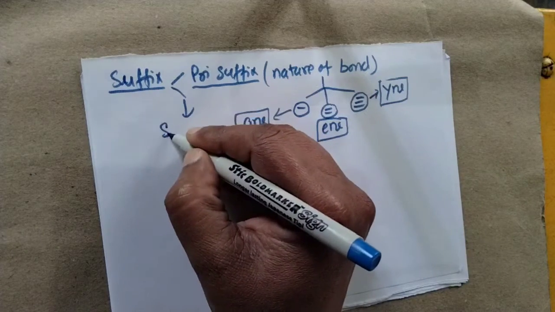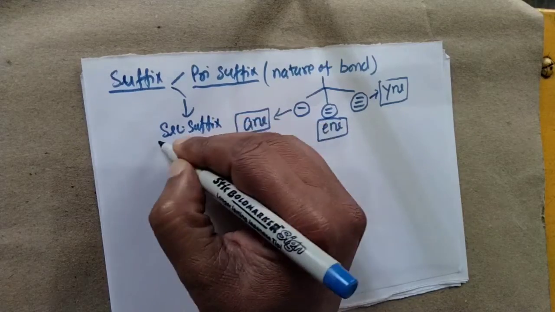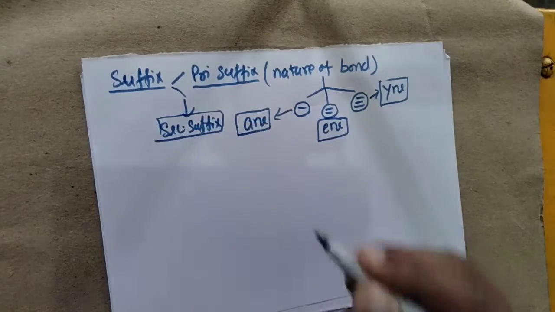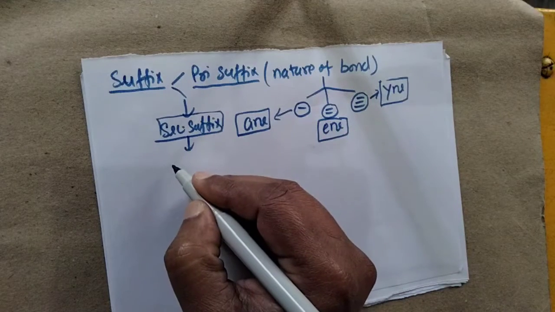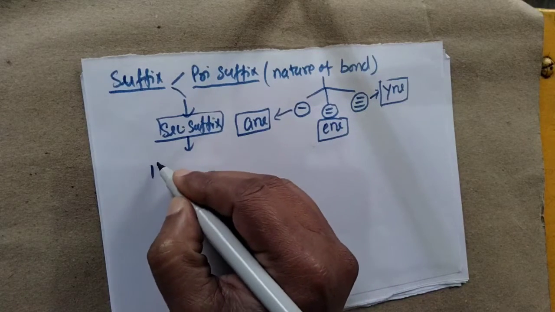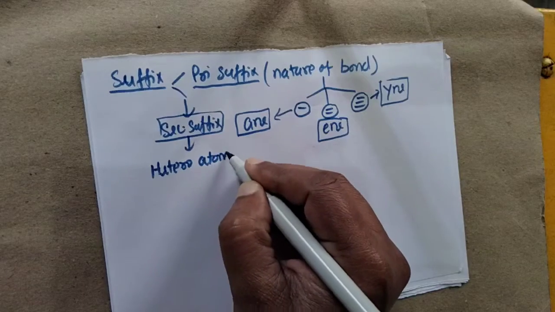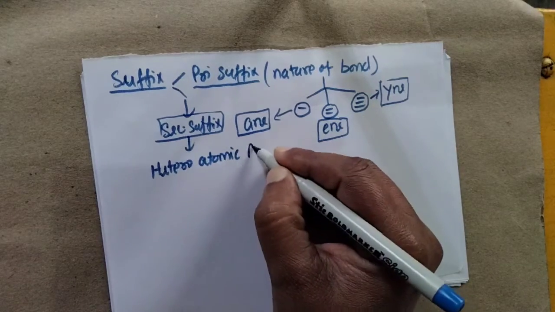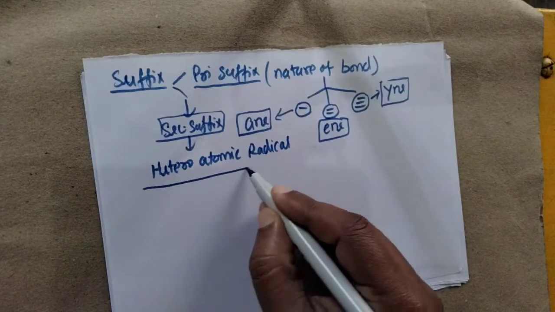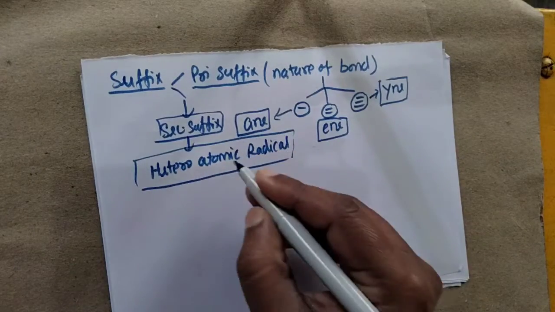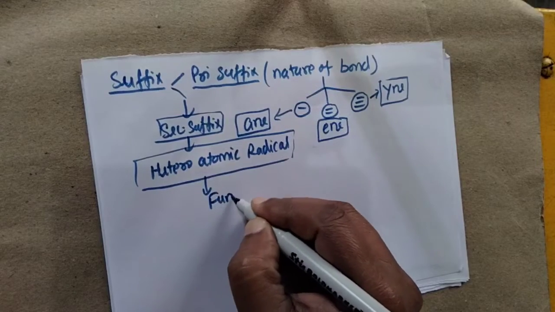Now if we consider the secondary suffix, then the secondary suffix belongs to the heteroatomic radical. Heteroatomic radical means what? It is also called a functional group.